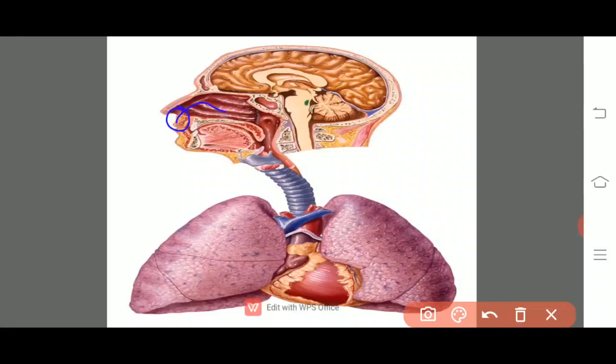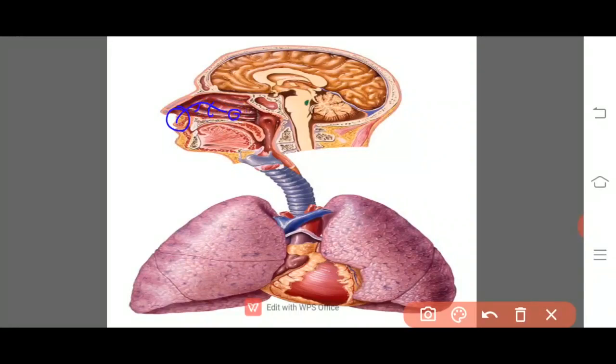Actually there are two nasal chambers which are separated by a nasal septum, and each nasal chamber is divided into an anterior vestibular part, a middle respiratory part, and a posterior olfactory part.